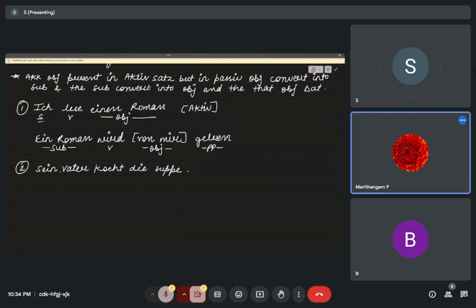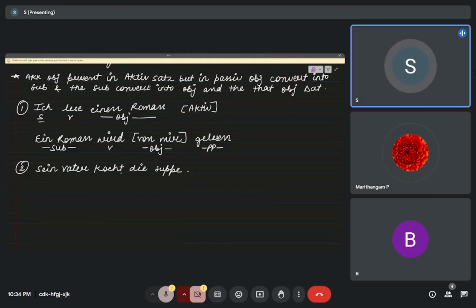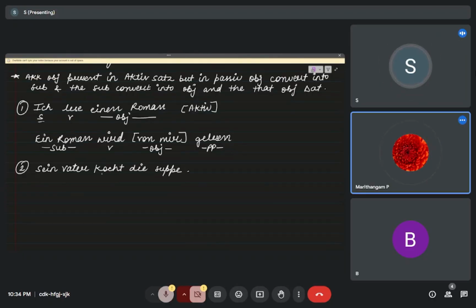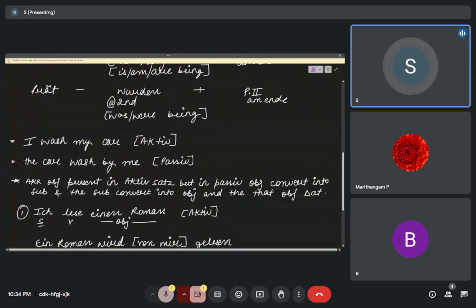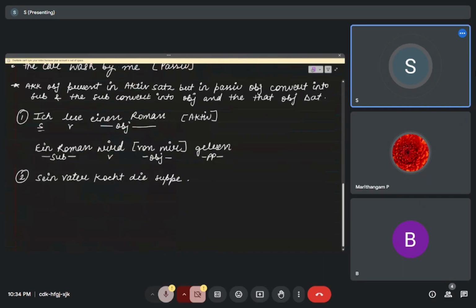This is a present sentence, so we use werden.